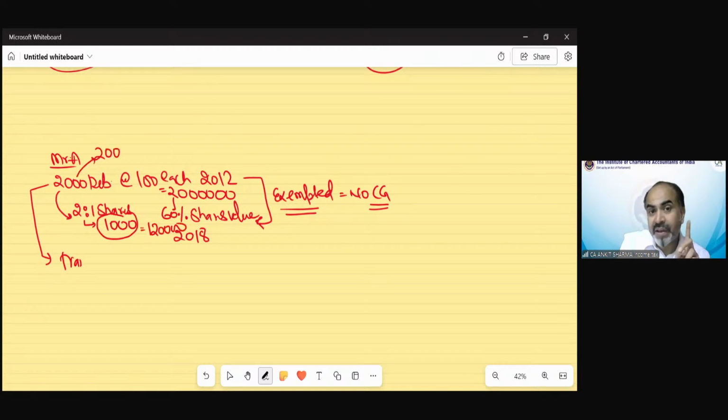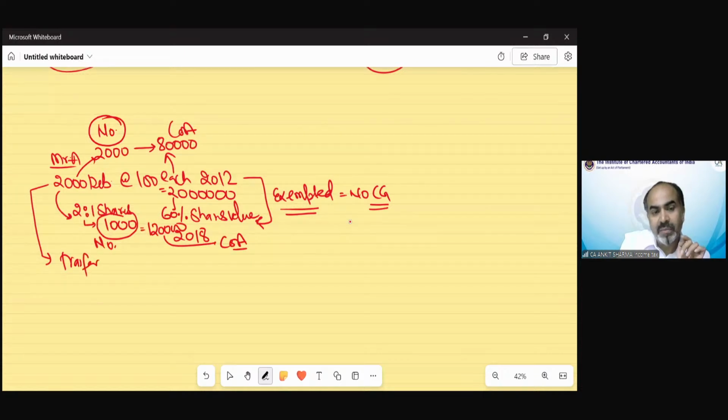The debenture number does not decrease, only the value decreases. The remaining value is 40%, that means 80,000. So now the cost for debenture remaining is 80,000. The number will remain the same. The shares number is 1000 and the cost of the shares is 1,20,000. Now we transfer all debentures and shares.